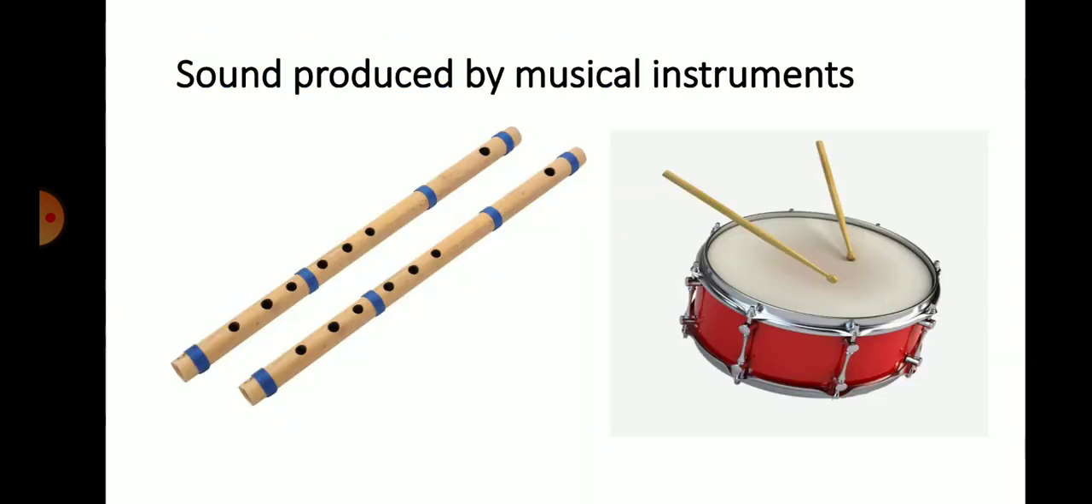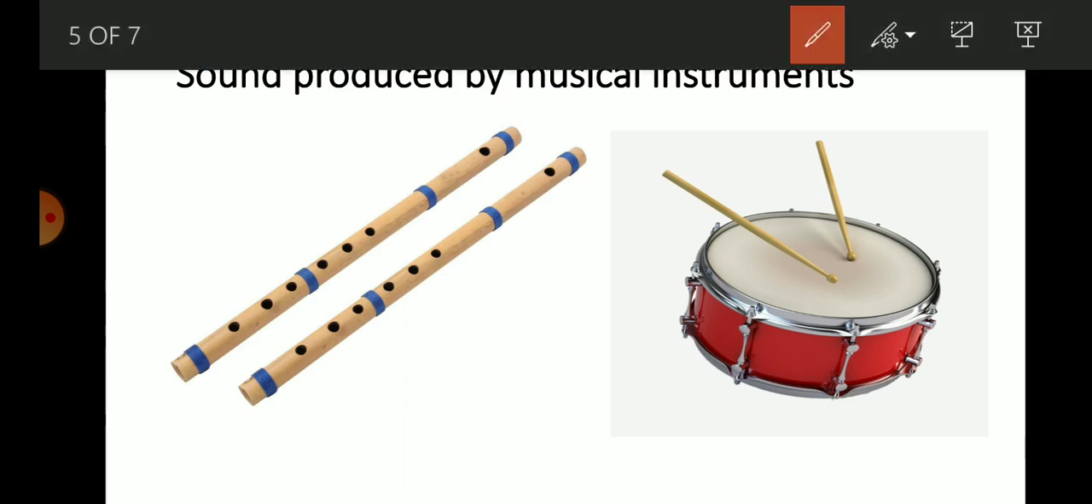Sound produced by musical instrument. We know that melodious sound is produced by musical instrument, and that is by the vibration of the musical instrument. So here is the example of flute. When flute is being played, which part vibrates? The air column inside the flute vibrates and produces sound. And when through the openings the air comes out with a high pressure, then different frequency of sound is produced.